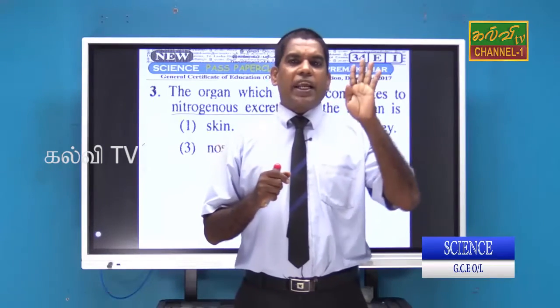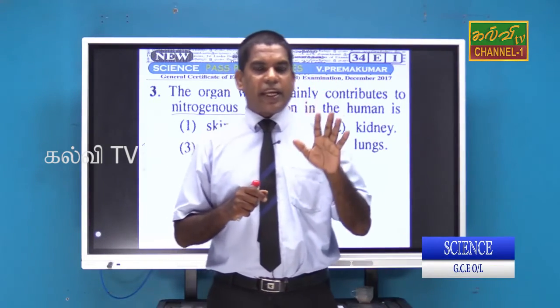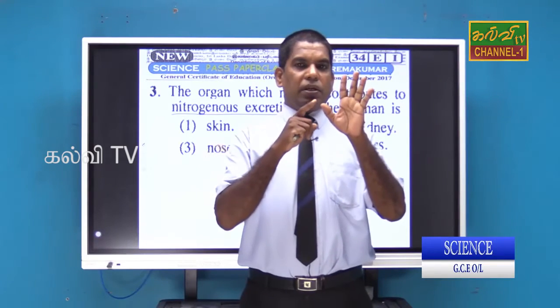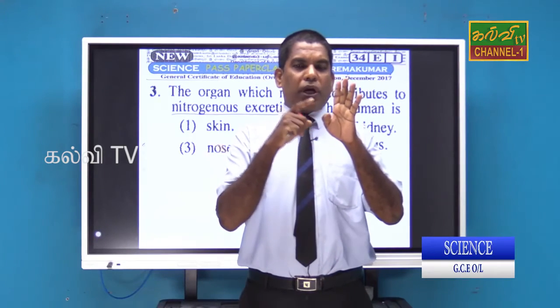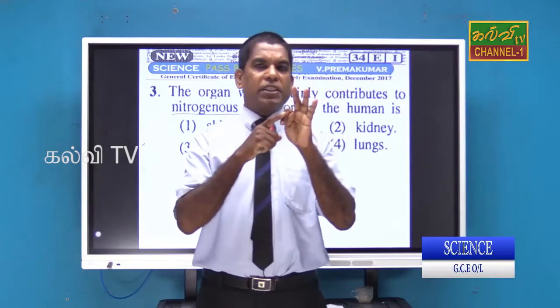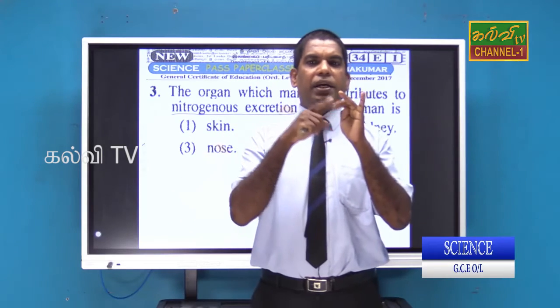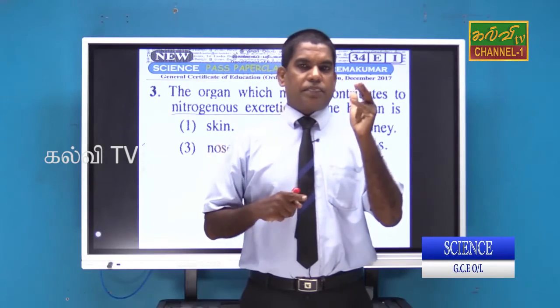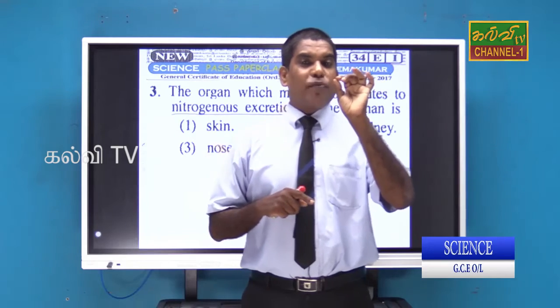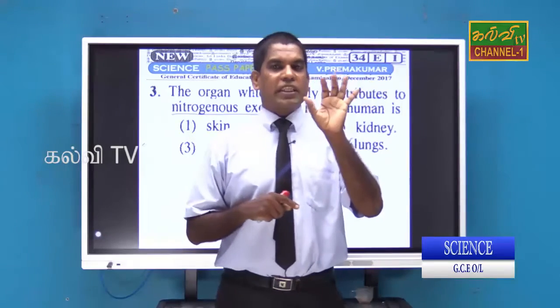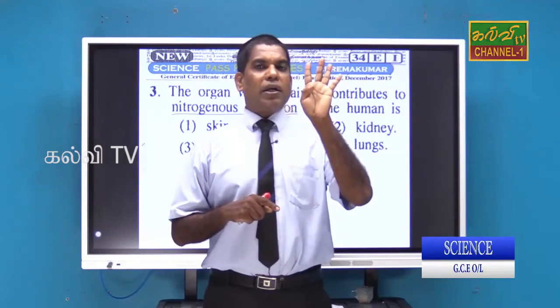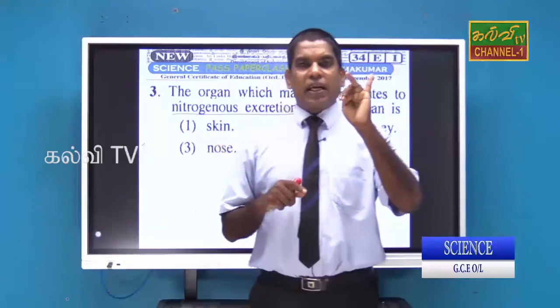We studied this in grade 10, first unit. There are 4 kinds of food: carbohydrates, lipids, proteins and nucleic acids. When you consider the food, protein consists of carbon, hydrogen, oxygen and nitrogen.